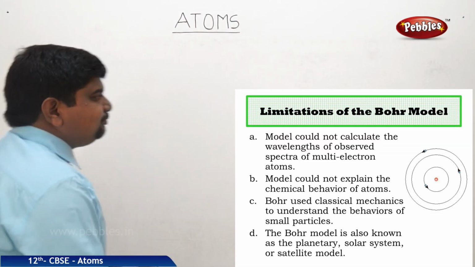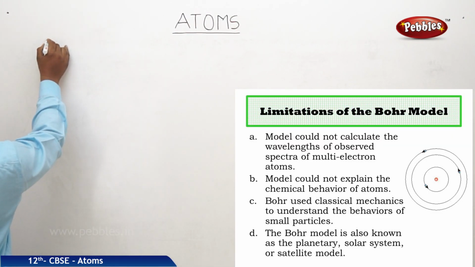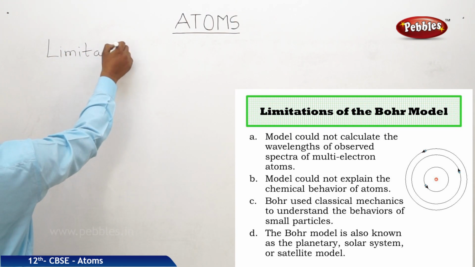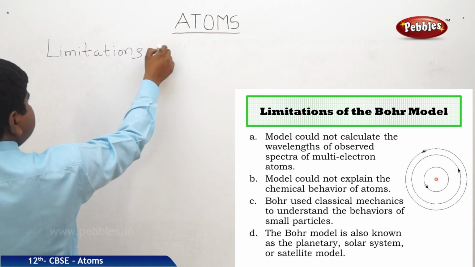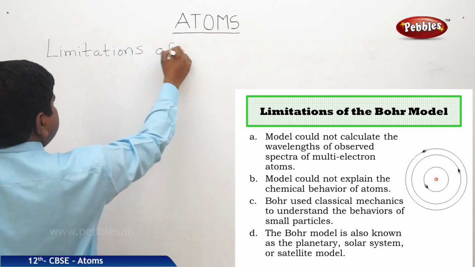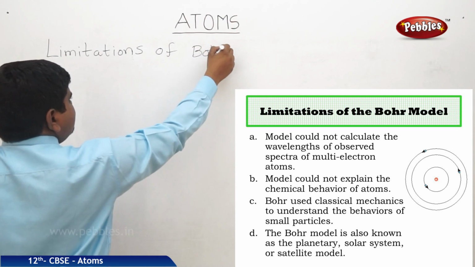The limitations of Bohr's atomic model are like this.